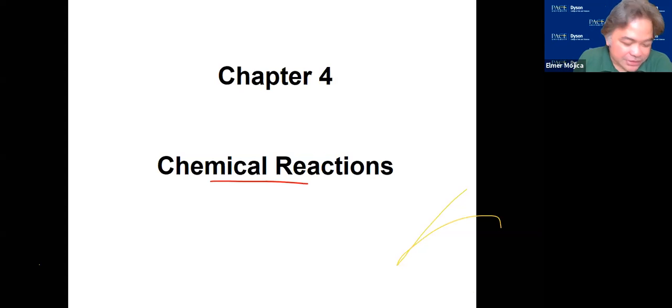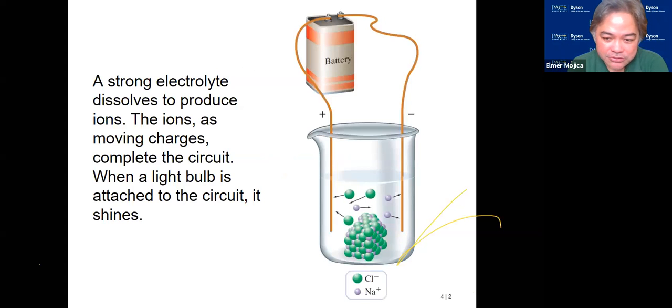So in this chapter, we're going to discuss the different chemical reactions. We're going to know some terms or concepts that some of you may have already heard before, so they may not be new to you.